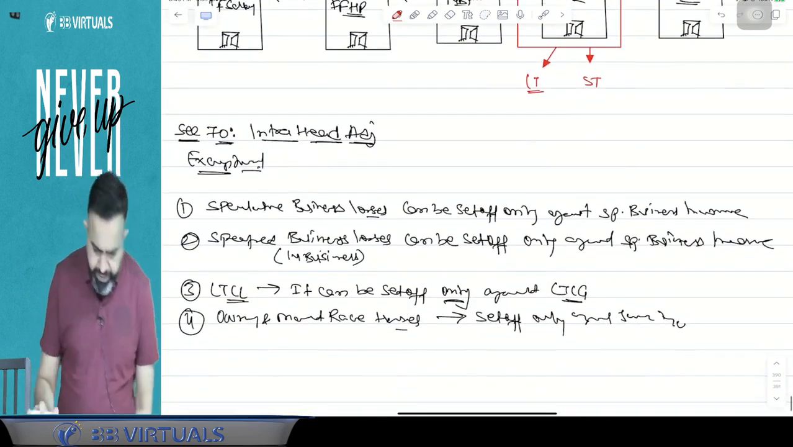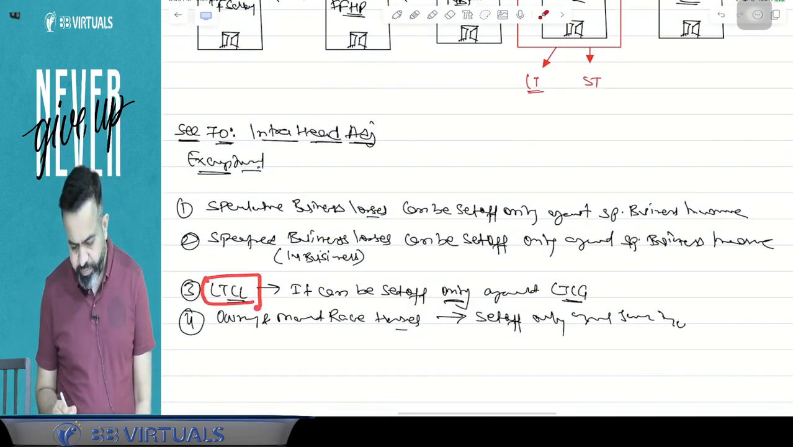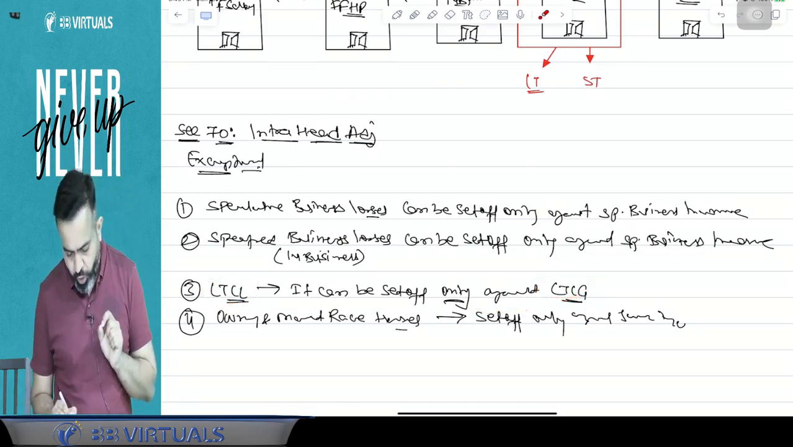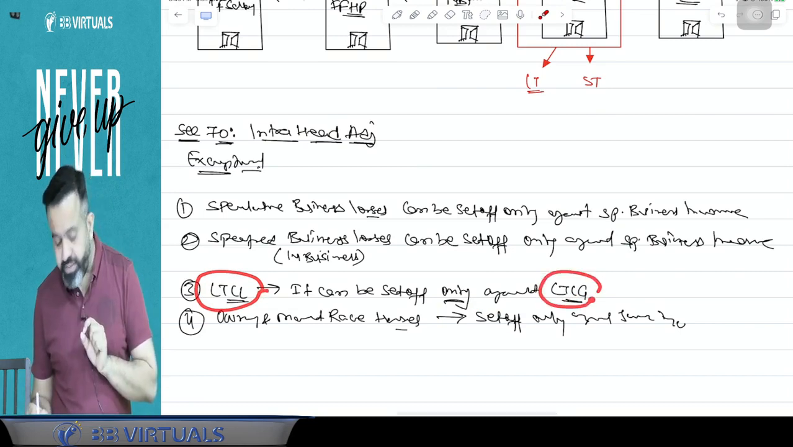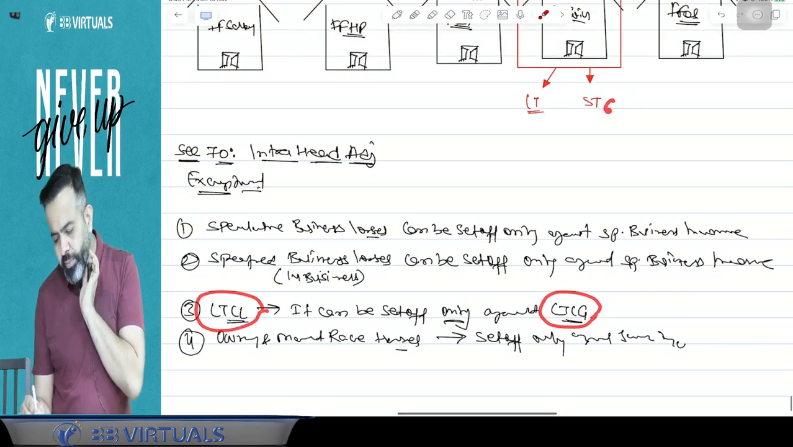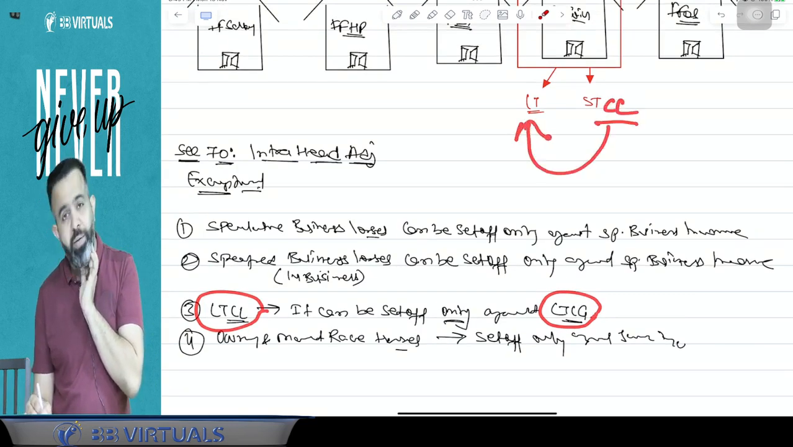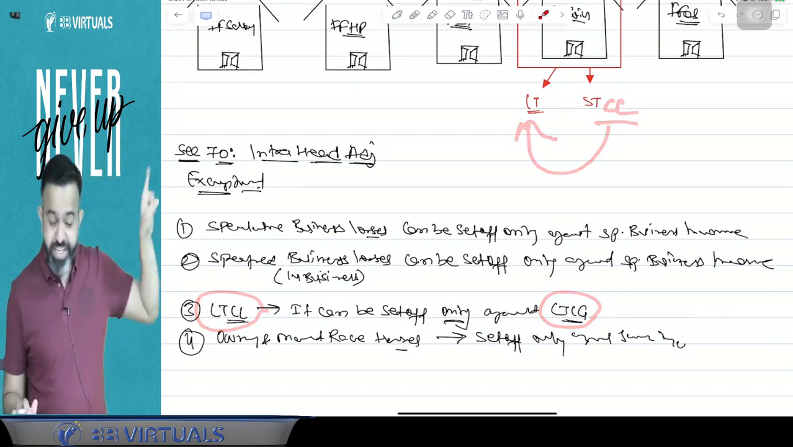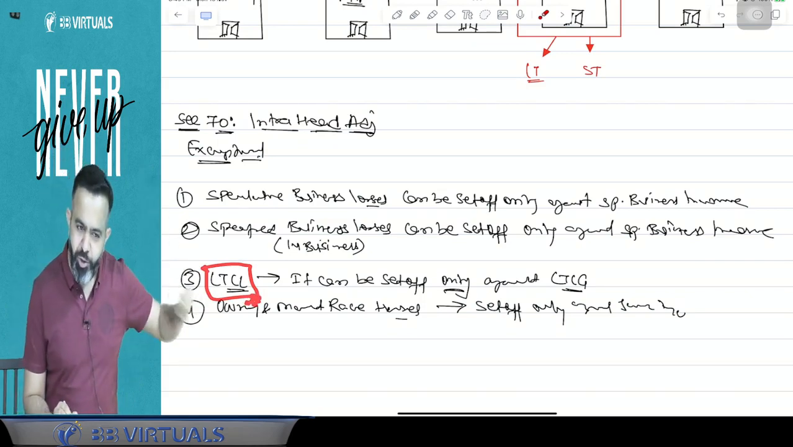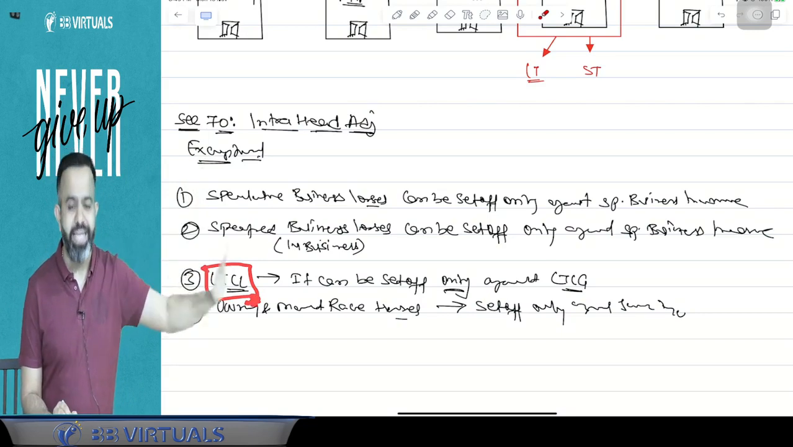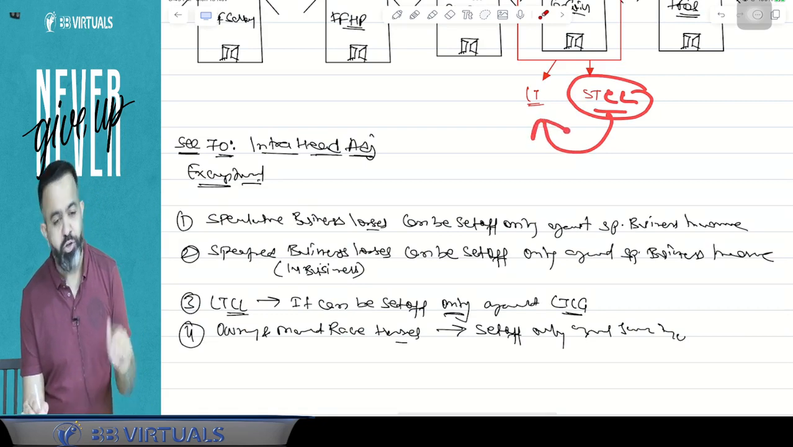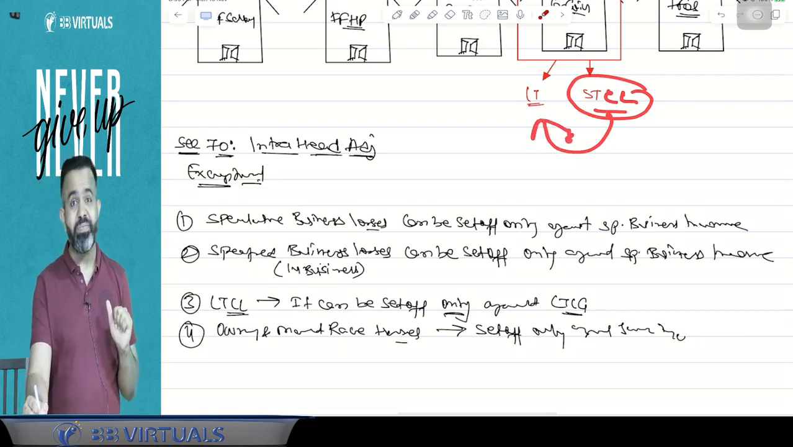Now this point says that if there is a long-term capital loss, that can be set off only against long-term capital gain. It means, guys, if there is a short-term capital loss, can that be set off against long-term capital gain or not? Answer is yes, because the restriction is only for the long-term capital loss. If there is a long-term capital loss, that can be set off only against long-term capital gain. So if there is a short-term capital loss, it can be set off against long-term capital gain. Answer is yes.